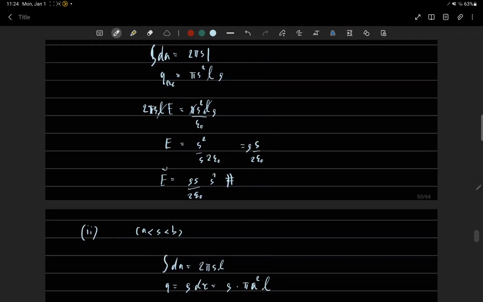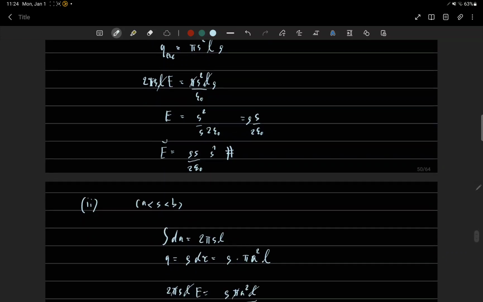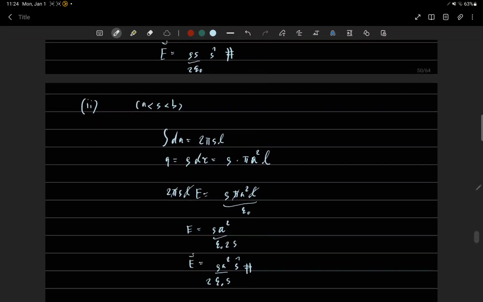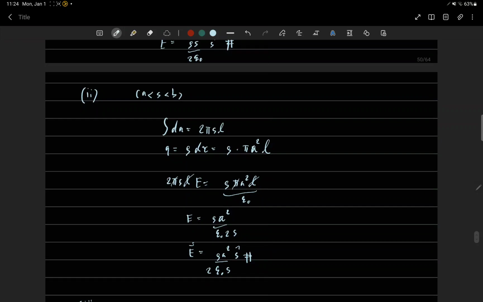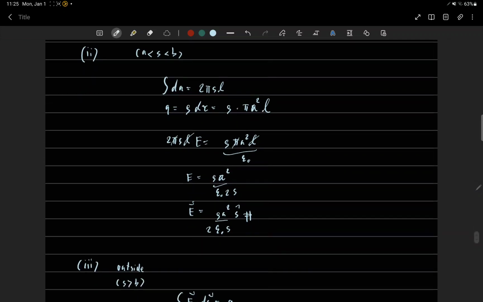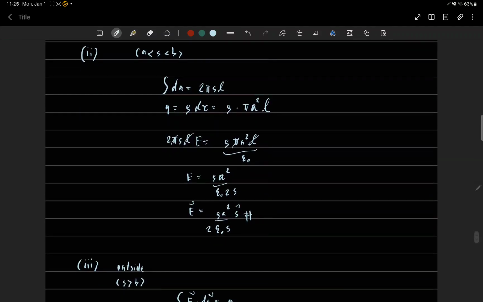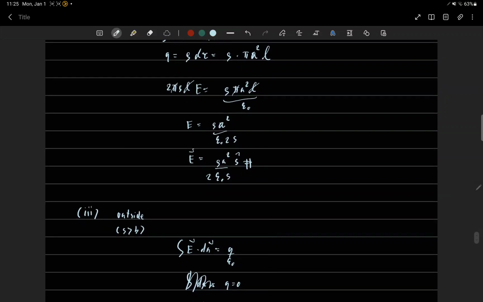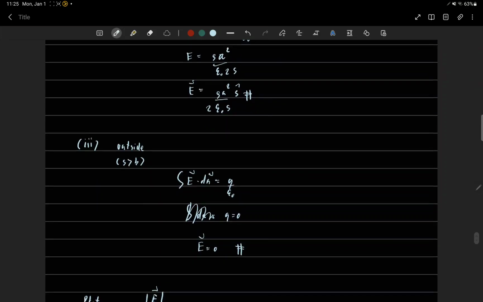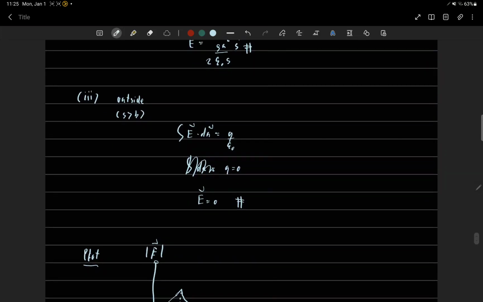And for s greater than a but less than b, Q enclosed equals the integral of rho d tau, which is rho pi a squared L. So the electric field equals rho a squared over 2 epsilon 0 s. And for the outside, from Gauss's law, Q enclosed equals 0, so the electric field equals 0.